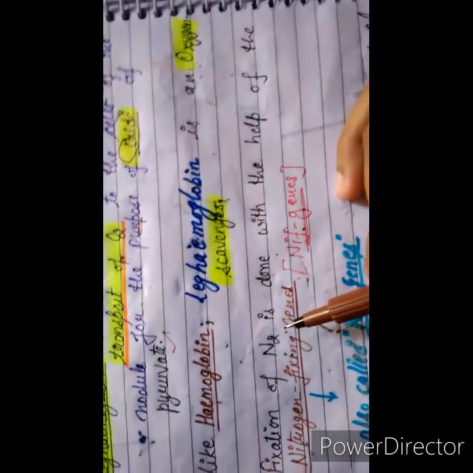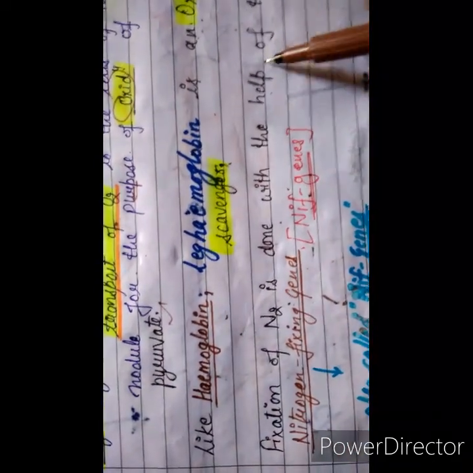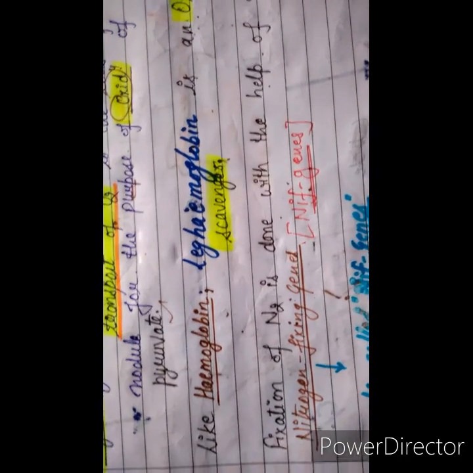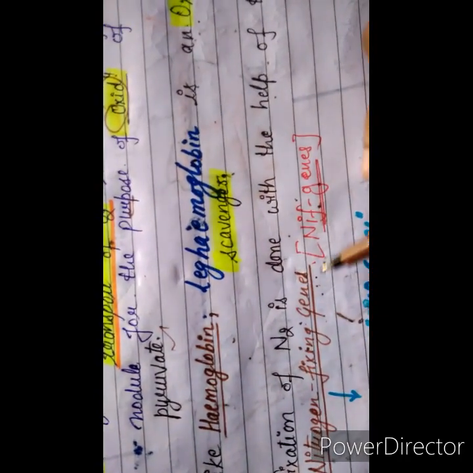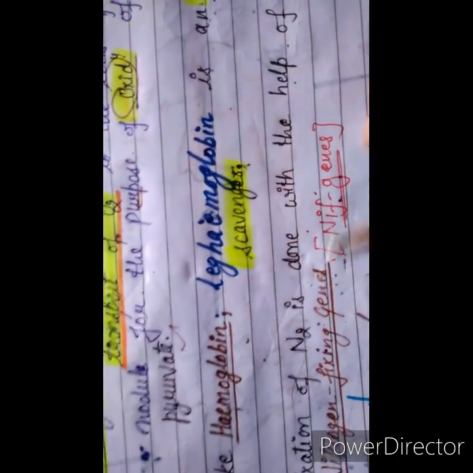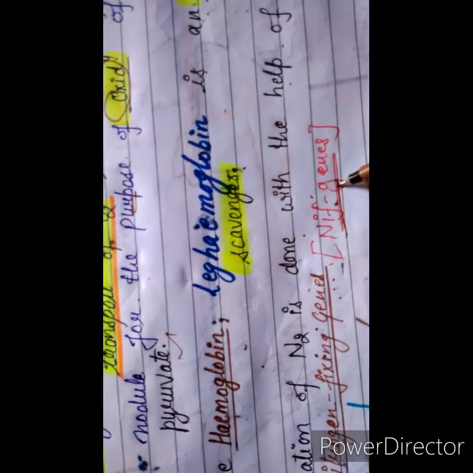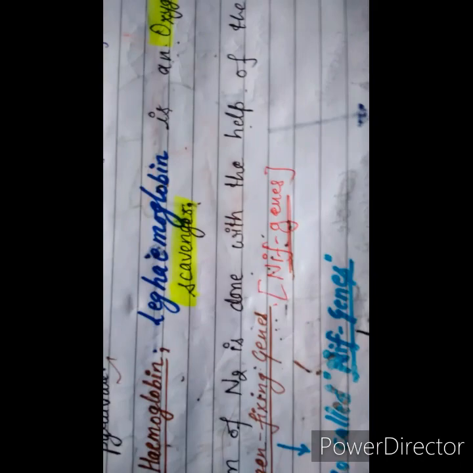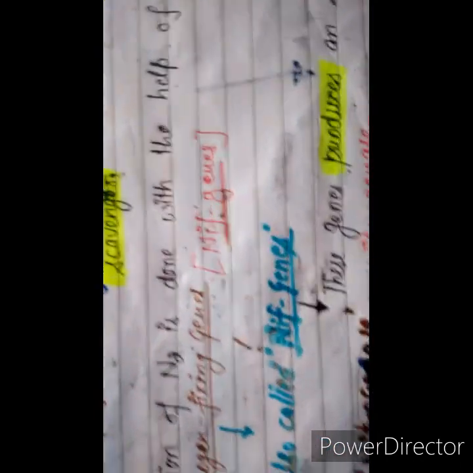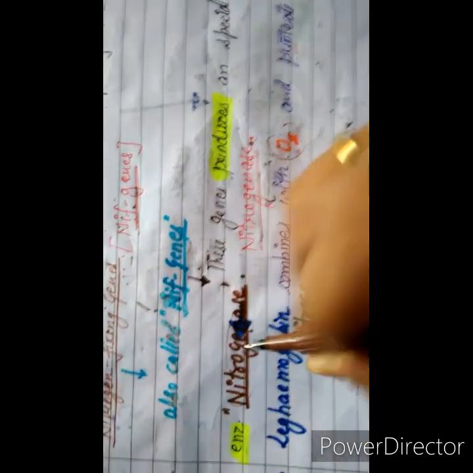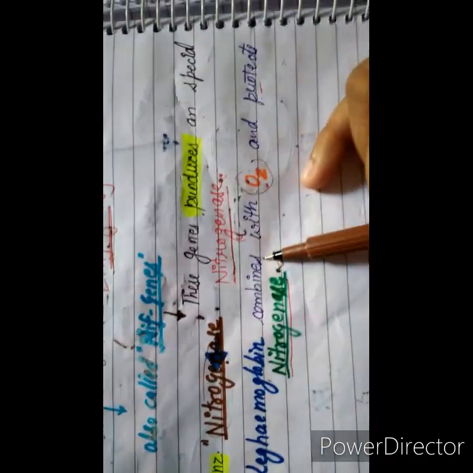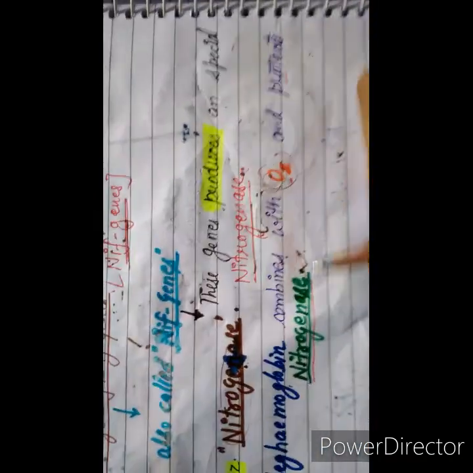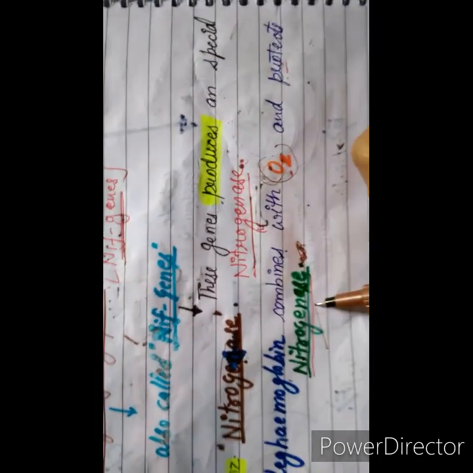The fixation of nitrogen is done with the help of specific nitrogen fixing genes, also known as the NIF genes. These NIF genes produce a specific enzyme which helps in the fixation of nitrogen, that is nitrogenase. And leghemoglobin combines with oxygen and protects this enzyme, nitrogenase.